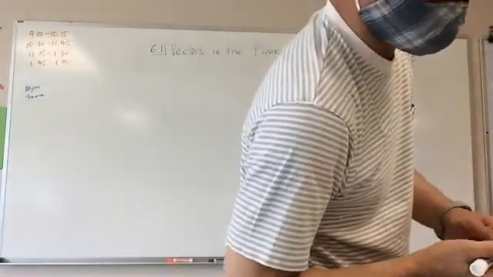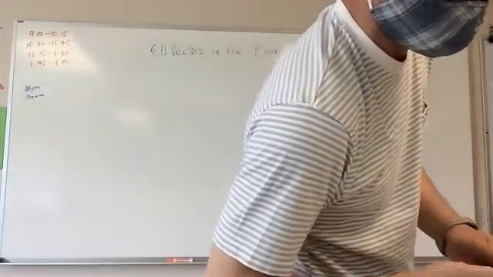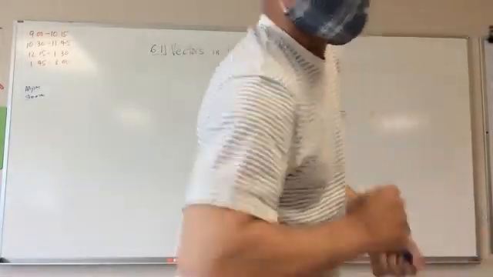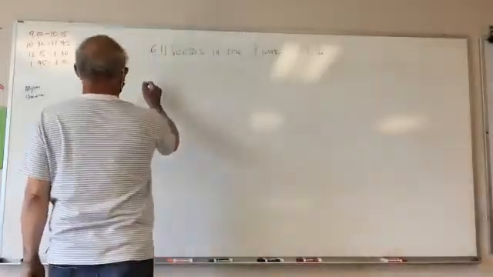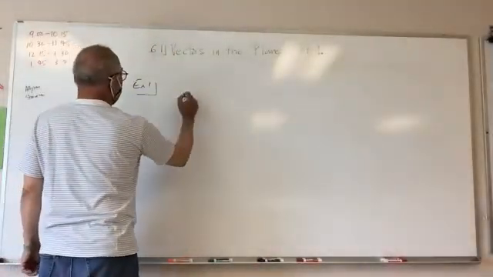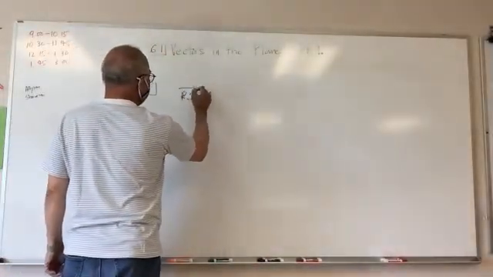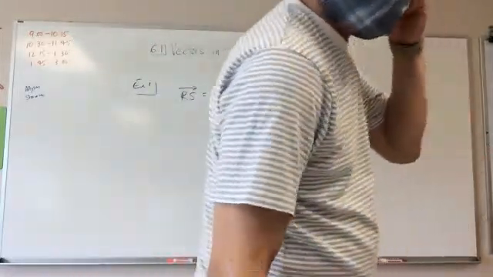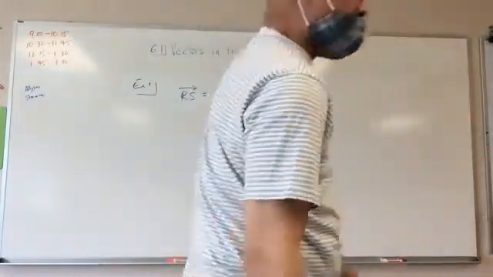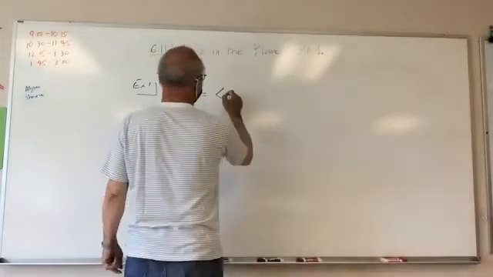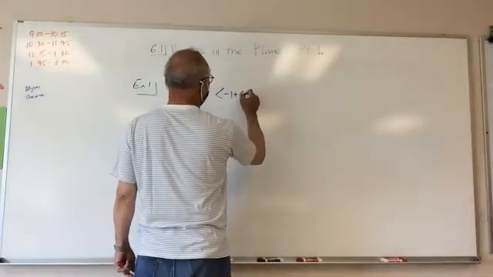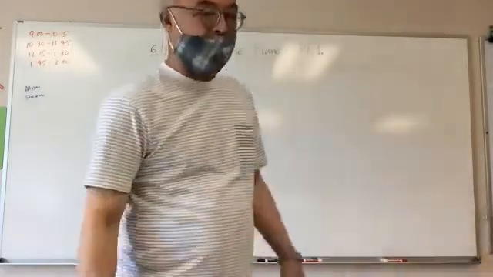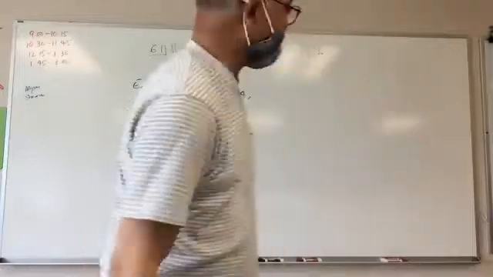Example 1, show that the arrow from one pair of points is equal to the arrow from the other pair. So I have a vector, RS. S is -1 minus -4, and then I have 6 minus 2.